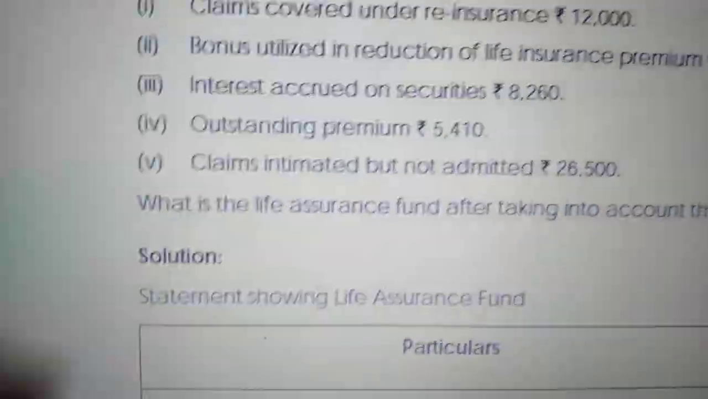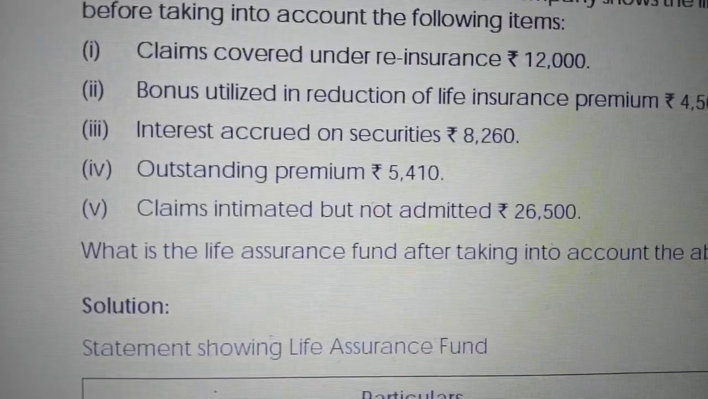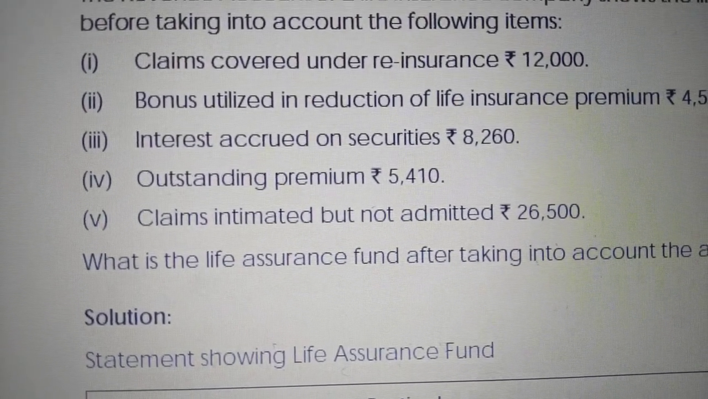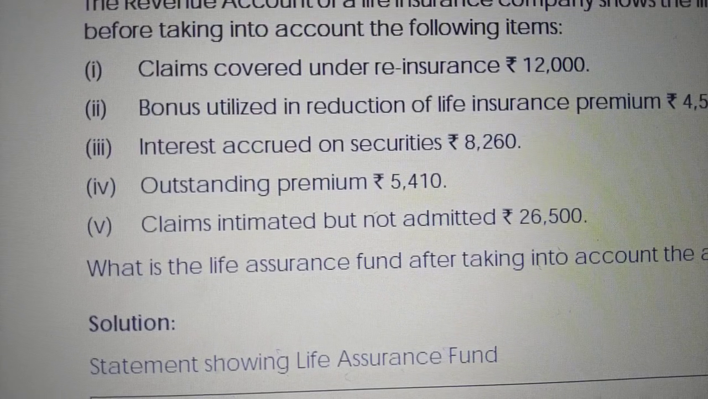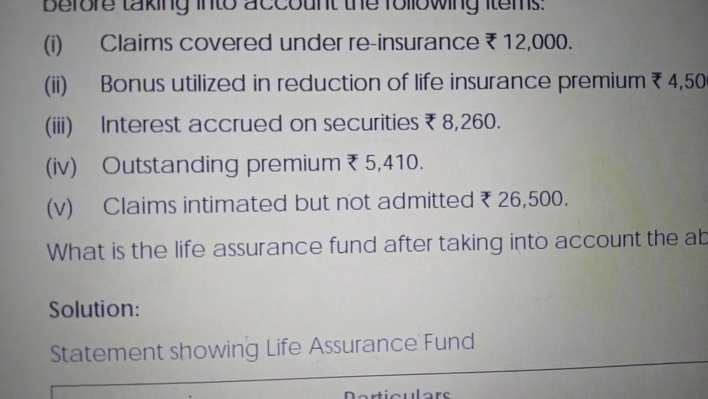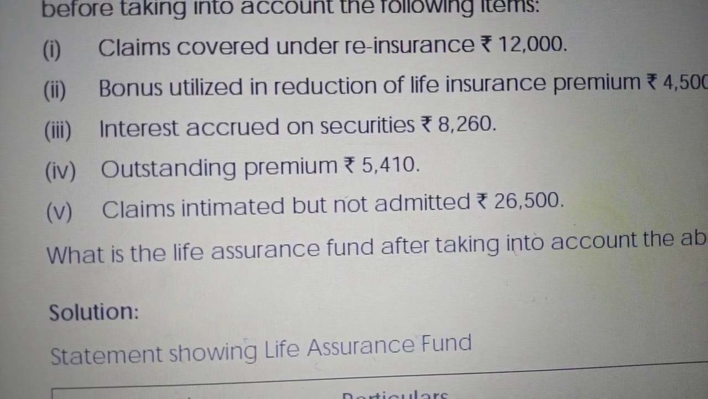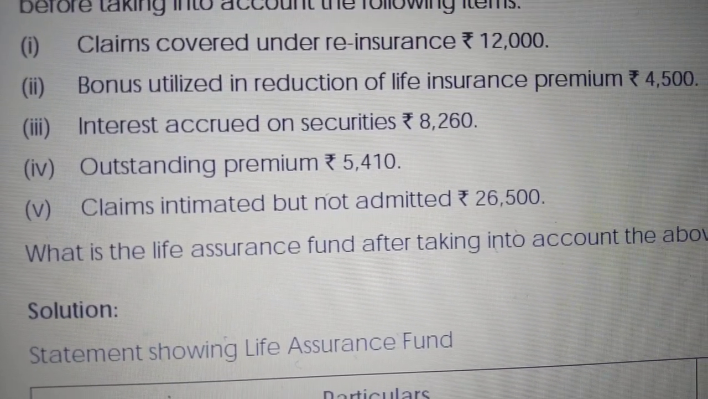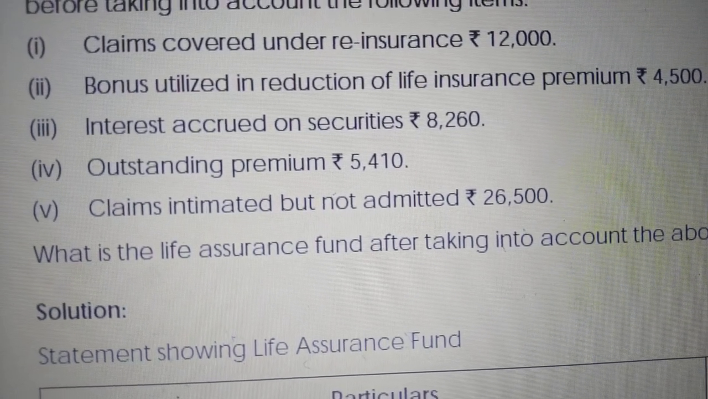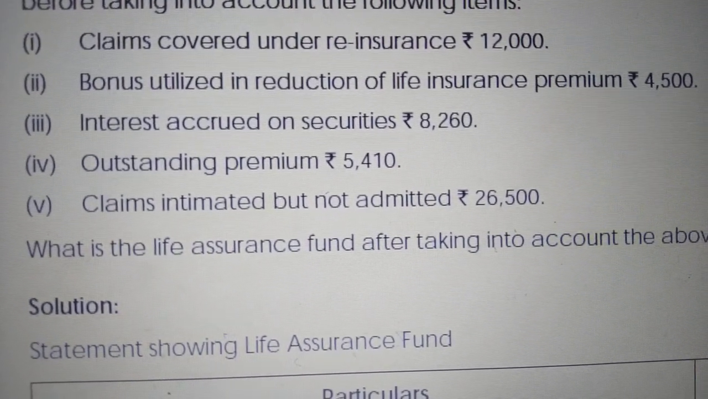Bonus utilized in reduction of life insurance premium. Just tell me, is bonus an expense or income for the company? What is the meaning? Is premium an income or expense? Premium is an income for the insurance company. Bonus is an expense to the company.